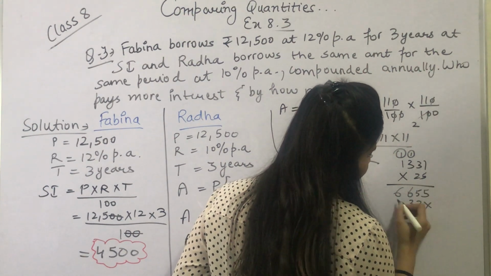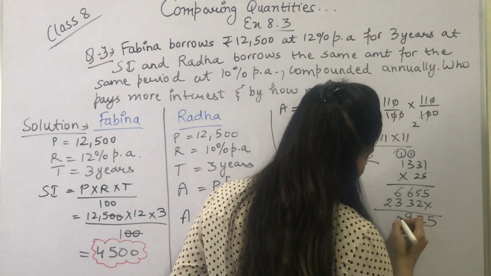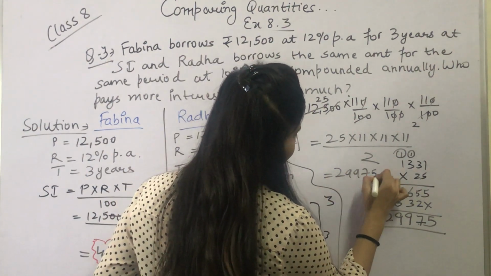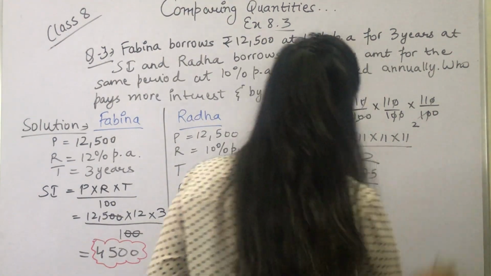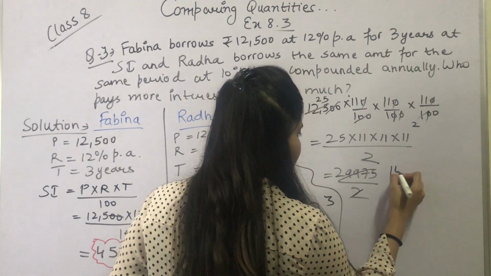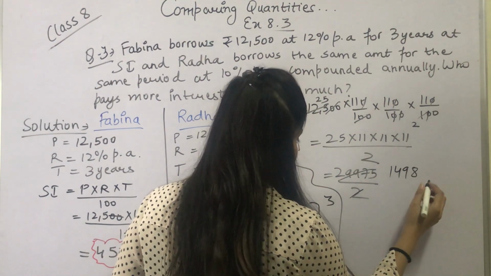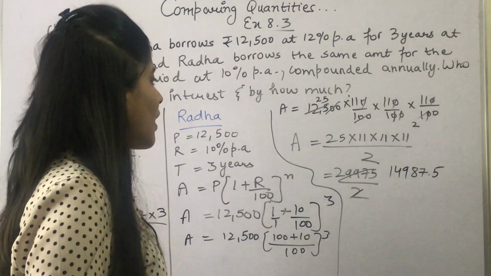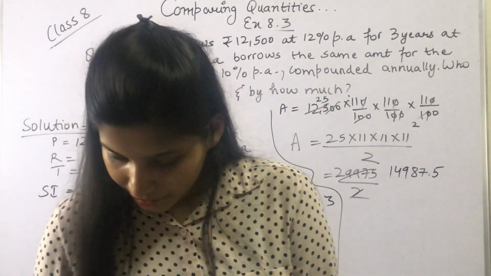2 1s are 2, 2 3s are 6, 2 3s are 6, 2 1s are 2. So we have 5 7 9 9 2. So we have 29975 divided by 2. Now this will be 2 1s are 2, 2 4s are 8, 2 9s are 18, 2 8s are 16, and 2 7s are 14, 0.25s are 10. So the amount comes out to be 14,987.5.